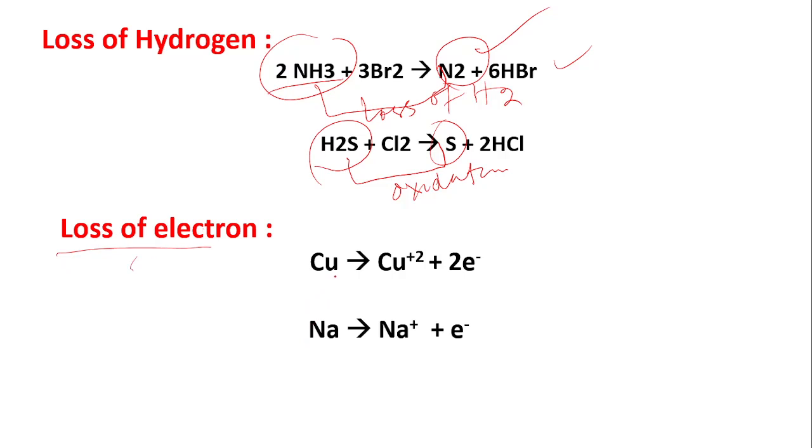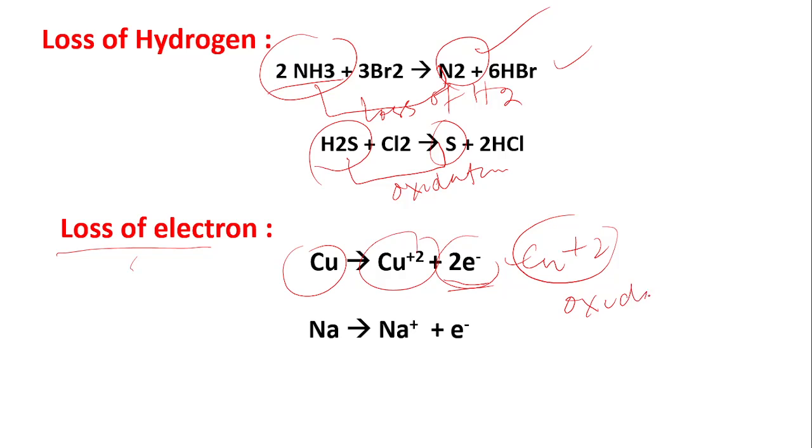Loss of electron. Copper loses electron to form copper ion, or Cu2+. So here it loses electron. That means it is an oxidation reaction. Similarly, sodium loses electron to form Na+. This is also an oxidation reaction.